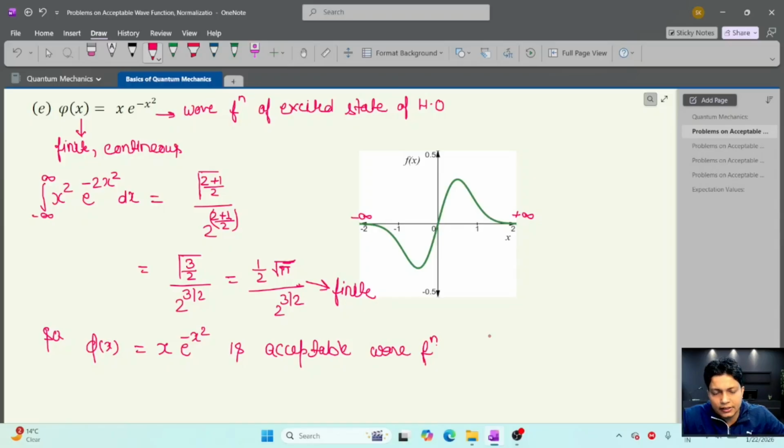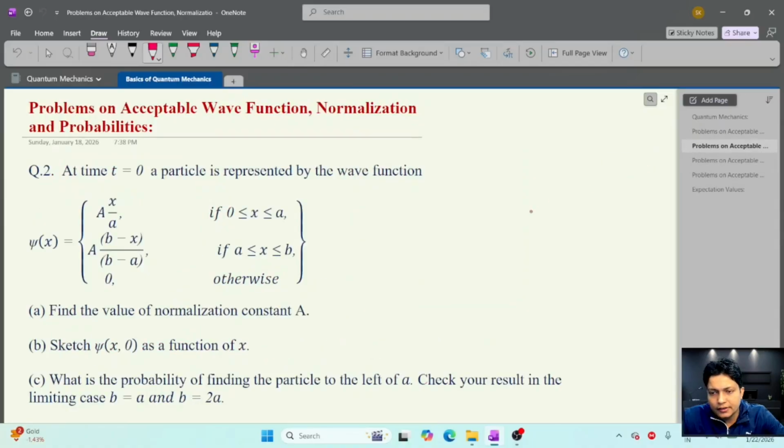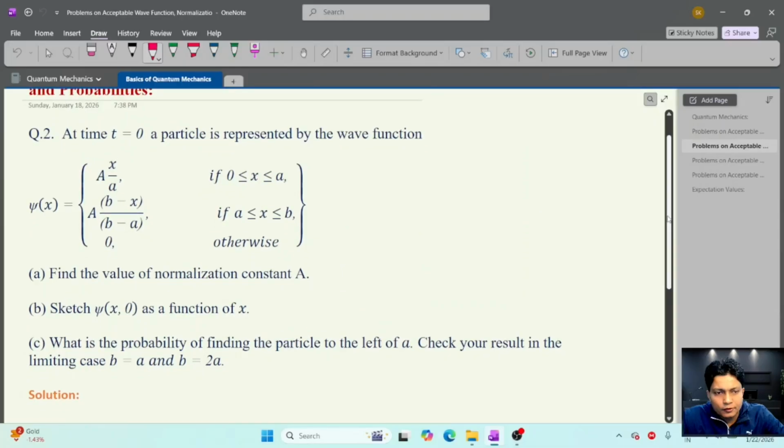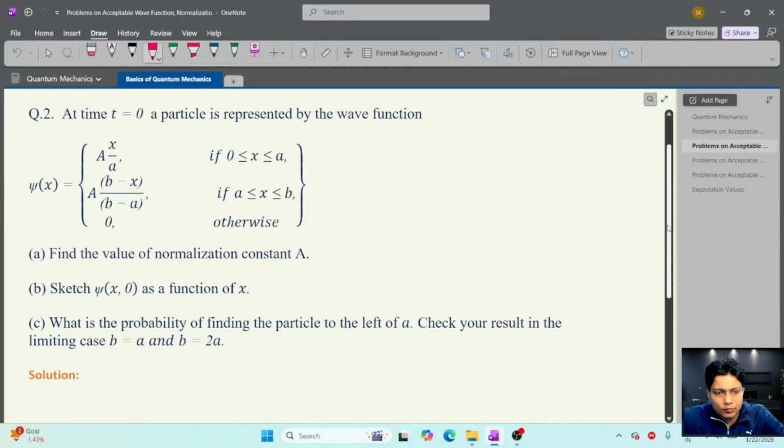So in this way we can solve all types of wave function and check whether it is acceptable or not. So now the next problem is to find the normalization constant and probability. So here we can see this is problem number 2. At time t equal to 0, a particle is represented by the wave function psi x equal to A x by a in the region 0 to a, and in the region a to b this wave function will be A (b minus x) upon (b minus a), otherwise the wave function is 0.